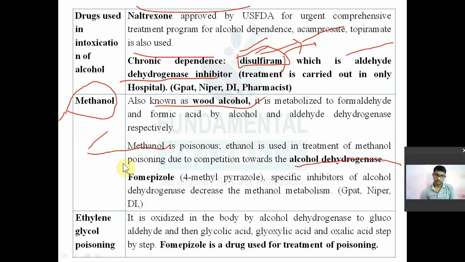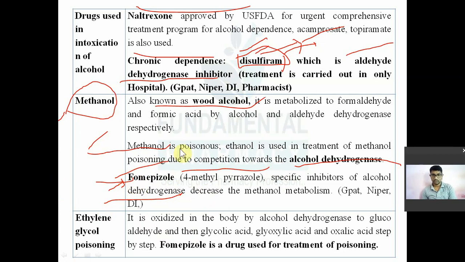Then next, omeprazole के ऊपर GPAT में क्वेश्चन आ चुका है, ऊपर भी क्वेश्चन आ चुका है, डाइसल्फाम के ऊपर भी क्वेश्चन आ चुका है. Omeprazole, so it is nothing but the 4-methyl pyrazole derivative omeprazole. It is a specific inhibitor of alcohol dehydrogenase. तो ये जो है ड्रग वो अल्कोहल डीहाइड्रोजनेस को इनहिबिट करेगा, आपका डाइसल्फाम aldehyde dehydrogenase को इनहिबिट करेगा. So it will prevent the conversion of ethanol into acetaldehyde.